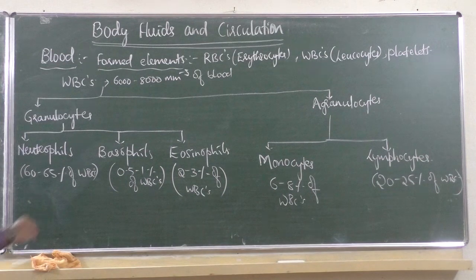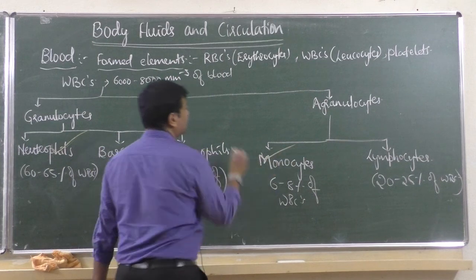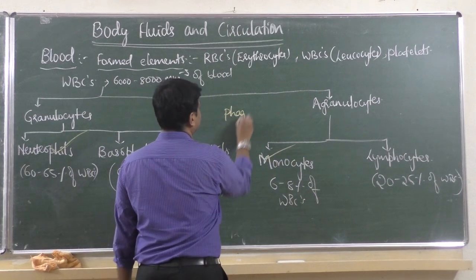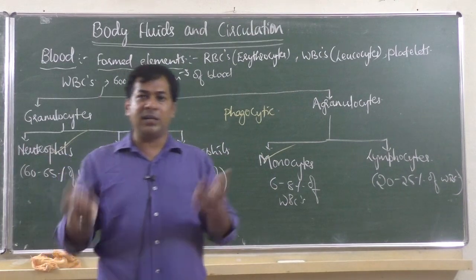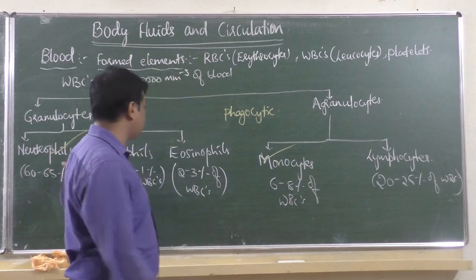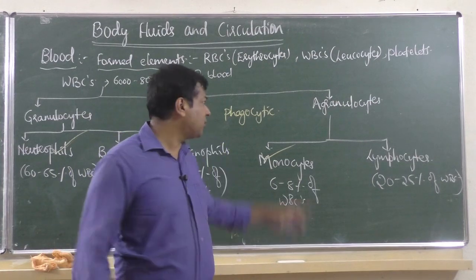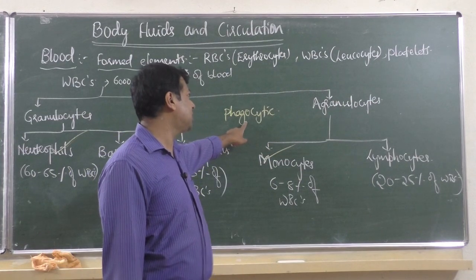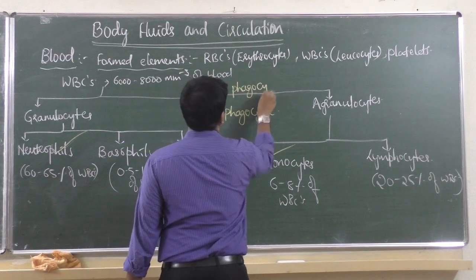Like neutrophils, we have discussed that neutrophils and monocytes are phagocytic, meaning if any bacteria or virus enters our body, these neutrophils and monocytes will eat them. By eating them, that is called phagocytosis. That is why we call them phagocytic. Cell eating is called phagocytosis.